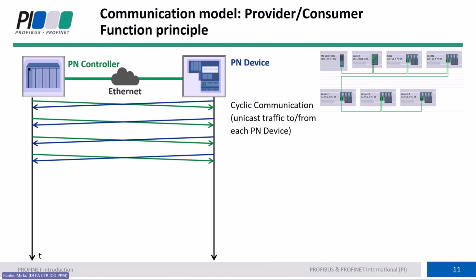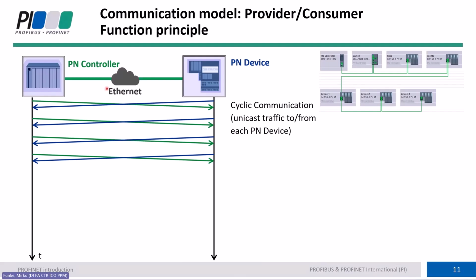It's not like a bus system like Profibus, where the master would have the token, and then if the master has the token, it polls each and every device. No, on Ethernet, we do this a little bit differently. On Ethernet, we have a timing system inside of the controller and inside of the device. This is the so-called PROFINET update time. When the update time is over, the next frame will be sent by the device and by the controller without waiting for an answer of the other side. We do not answer. Now the communication is established, everything is running.